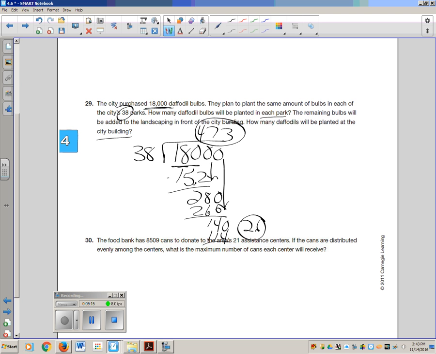So 473 bulbs. Take this answer to answer this one. 473 bulbs in each park. 26, that's my remainder. Those go to the city building.